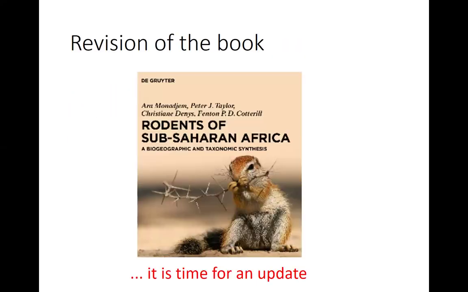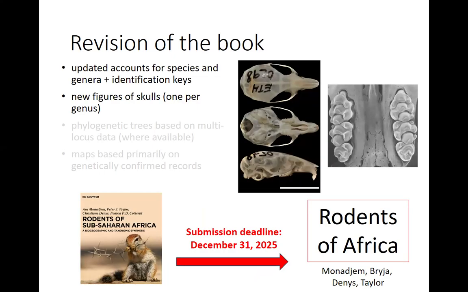And it's time to revise this book. It was the first attempt to look at rodents of sub-Saharan Africa, by Happold and 3 other co-authors. And we decided at the last African Small Mammal Symposium that we will update this book. So we are working on that, and the submission deadline is December this year. So we still have a lot of things to do, but there should be a really informative picture of skulls and teeth for each genus.